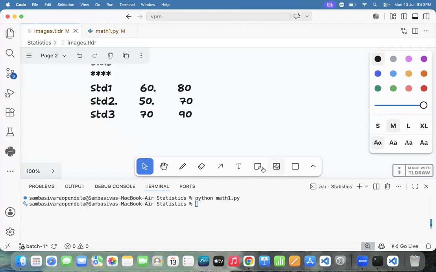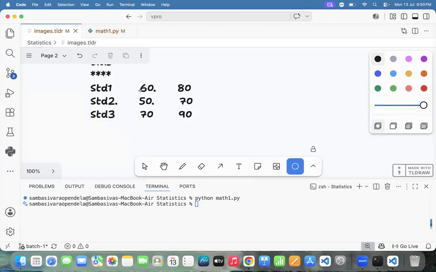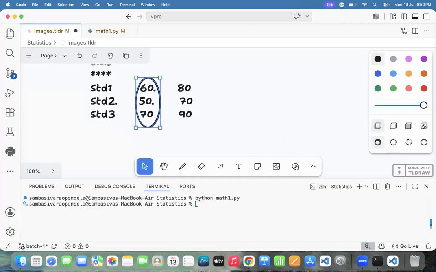These are the predicted, guessing values, and these are the actual values. More difference is there, so we call that high bias. Got it or not?